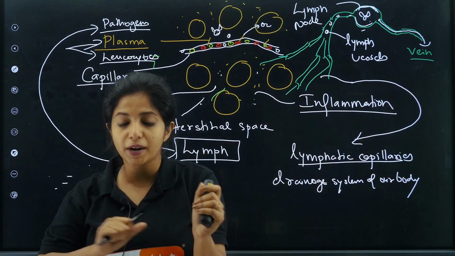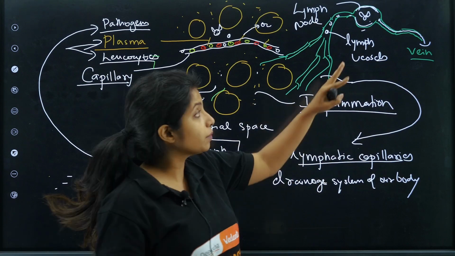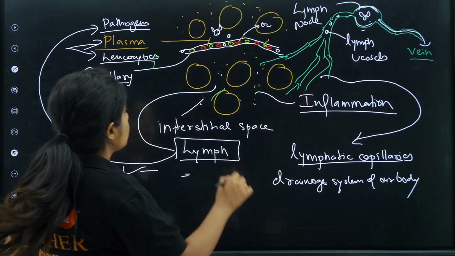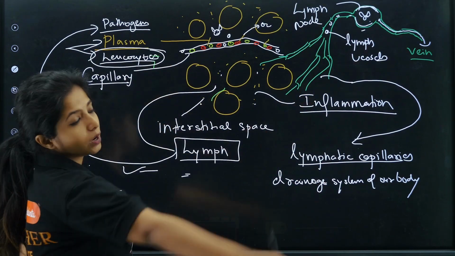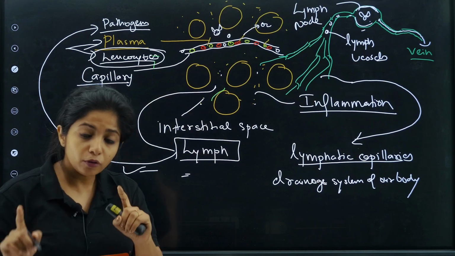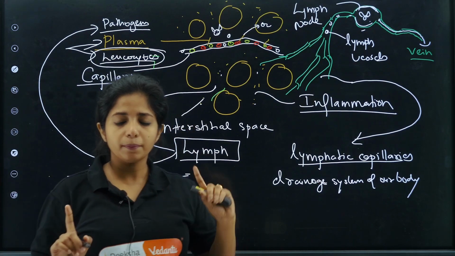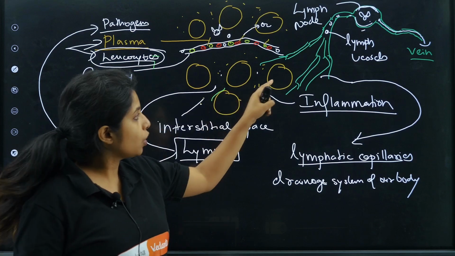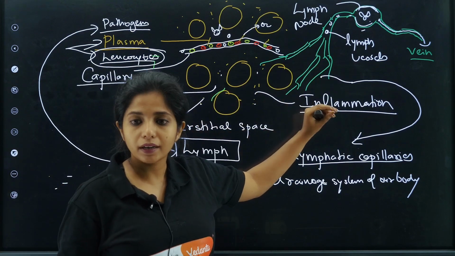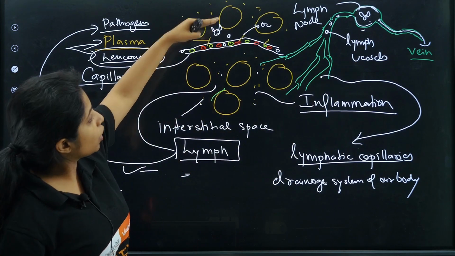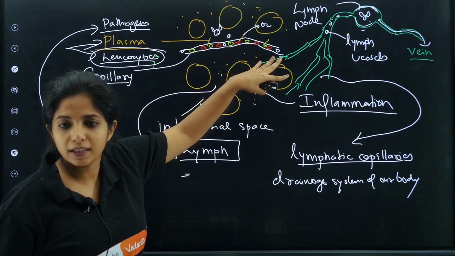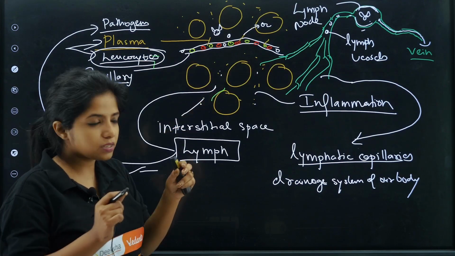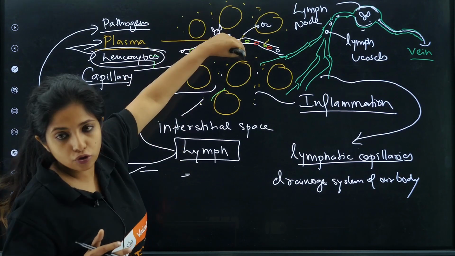Now everything is fine, the pressure will be maintained back, and you have killed the pathogen also in the vein. But please remember, it's just the leukocyte in there, no other type of cell. There is one more function of lymphatic vessels which is not done by the blood vessels. Fat molecules cannot be absorbed with the help of the capillaries, because they are very big, so they cannot pass through the capillaries.